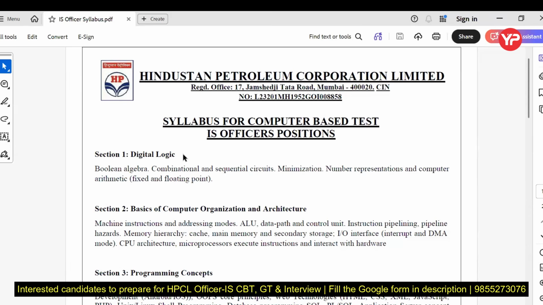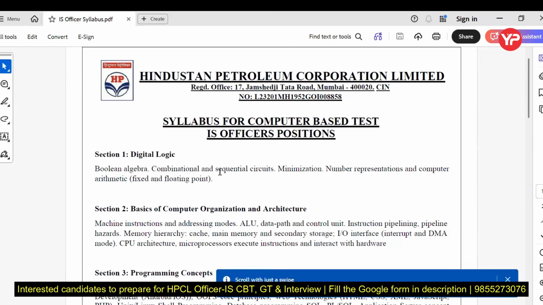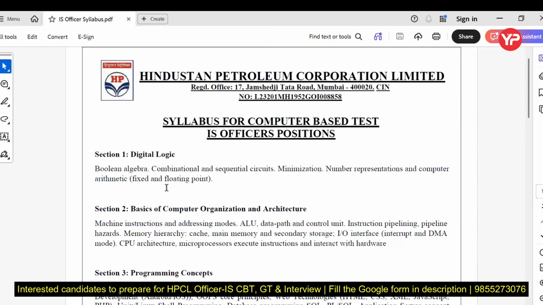The first subject is digital logic. In digital logic, the main topics are Boolean algebra, combinational and sequential circuits. So this part is very important. If I talk about the combinational circuit, that is very important. Then minimization, number representation, and computer arithmetic, basic fixed and floating point. That is almost the same as the GATE syllabus.